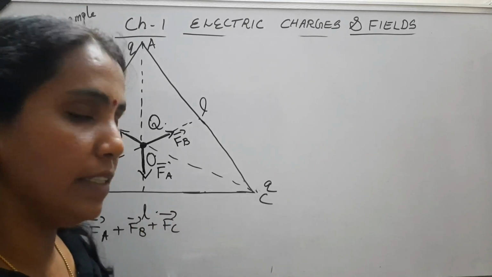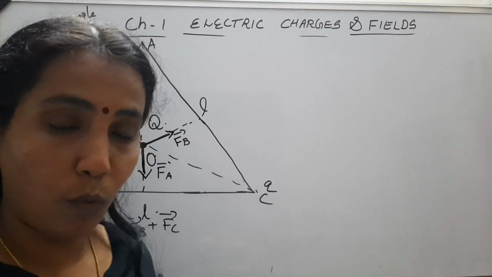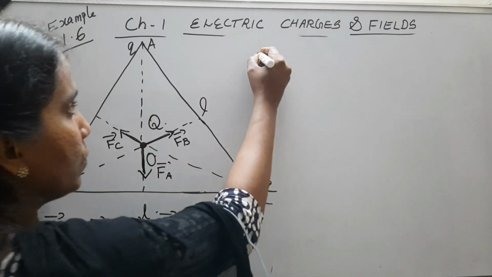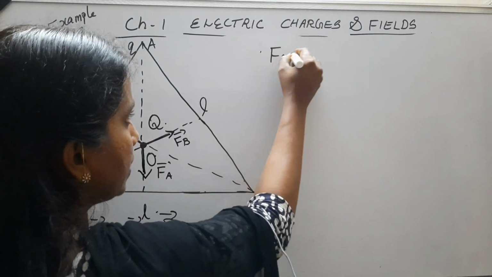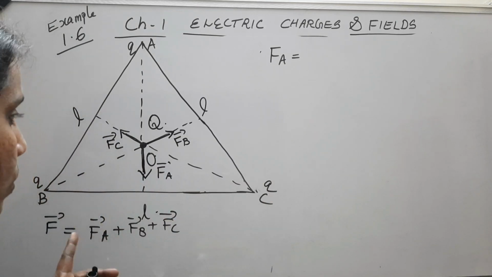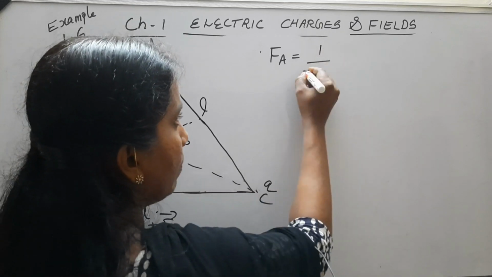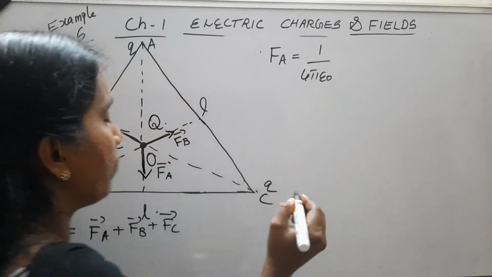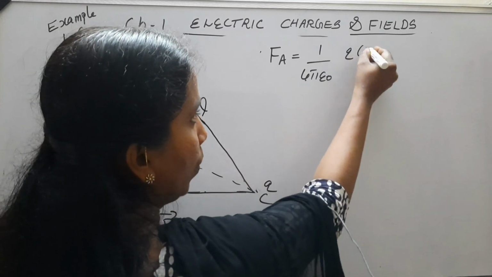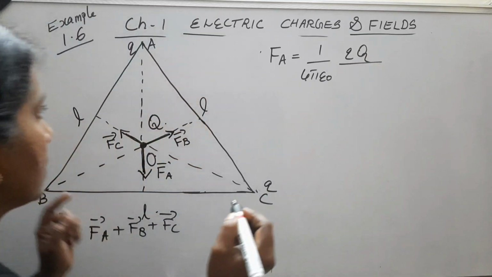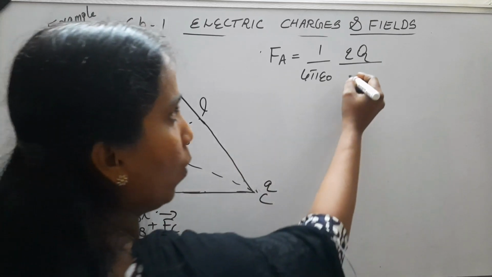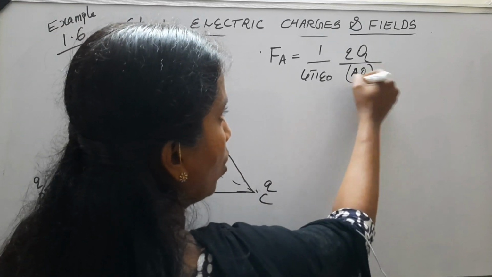So before finding the vector sum, we will find what FA, FB and FC are. Okay, so let's first write what FA is. What is FA? Magnitude. Direction we have already marked. Now we are dealing with magnitude. So the magnitude part we know is 1 by 4 pi epsilon 0. FA we are finding. So the two charges are Q, Q, divided by that distance. What is that distance from A to O? So AO square, I am writing it as AO square.